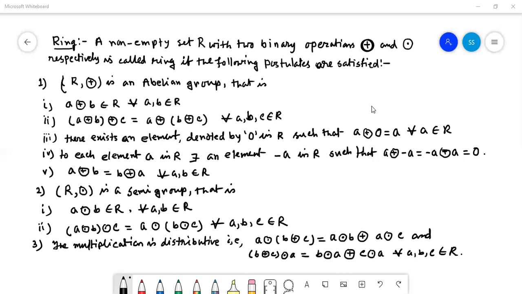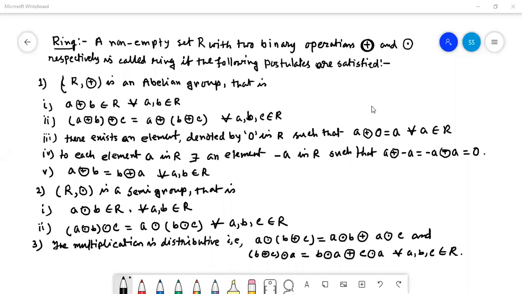Number 2, (R, ·) is a semigroup. A semigroup holds the closure property and the associative property with respect to dot. a · b belongs to R for all a, b in R, that means the closure property holds. And next, (a · b) · c = a · (b · c) for all a, b, c in R, which is the associative property with respect to dot. So it is a semigroup. And number 3, the multiplication is distributive. That means a · (b + c) = a · b + a · c, and likewise (b + c) · a = b · a + c · a for all a, b, c in R.